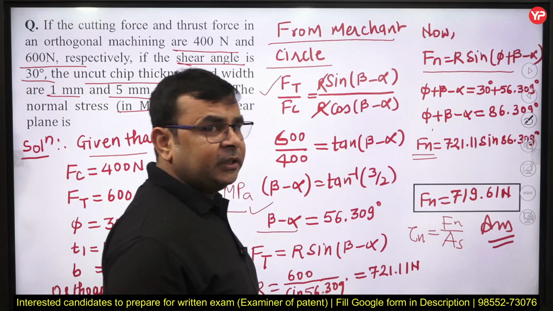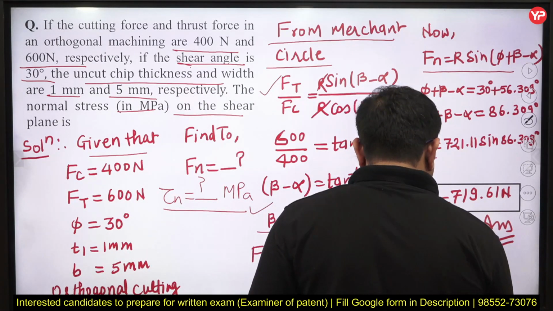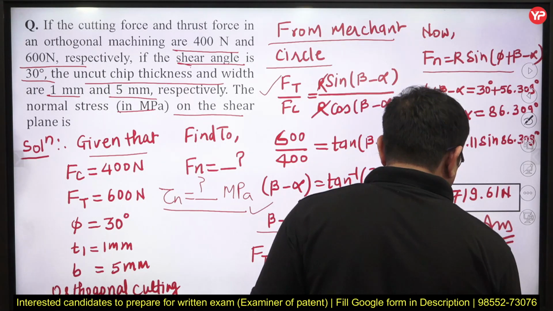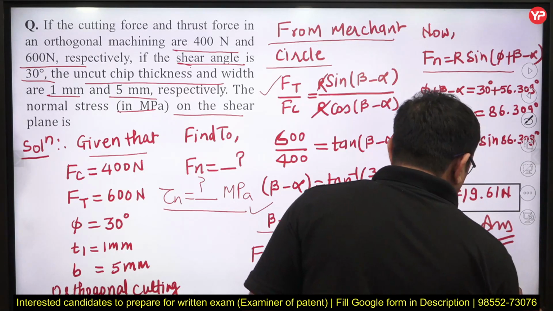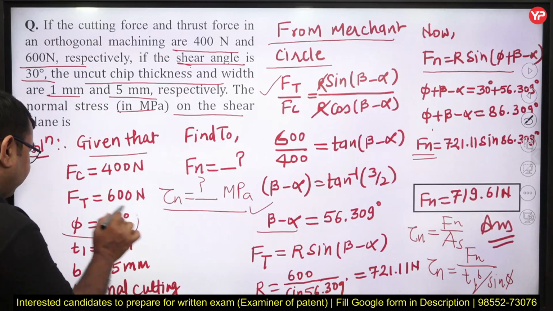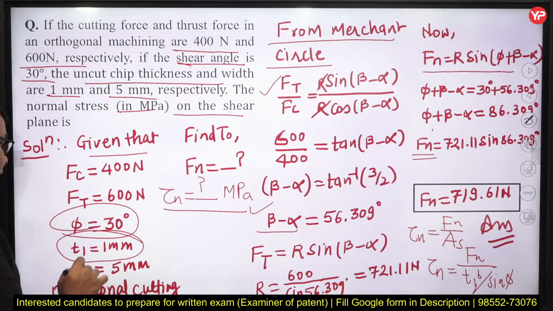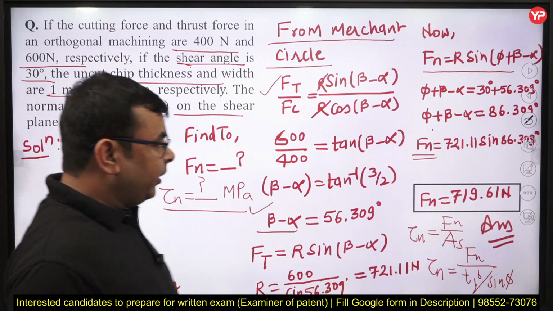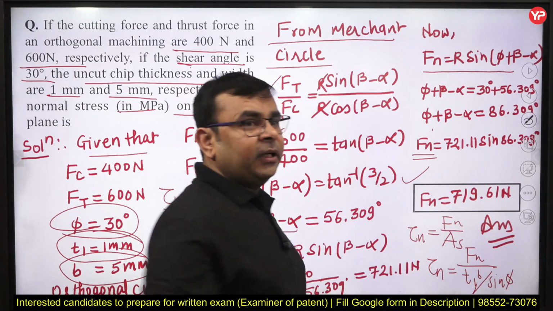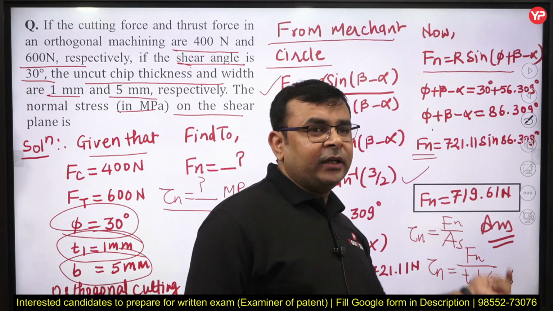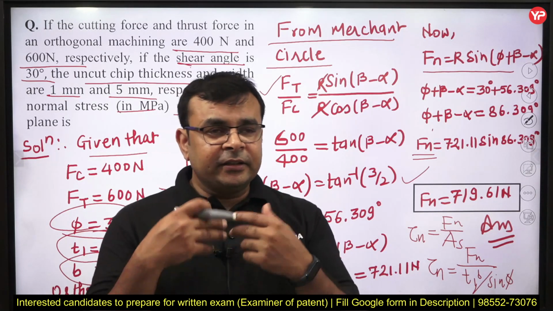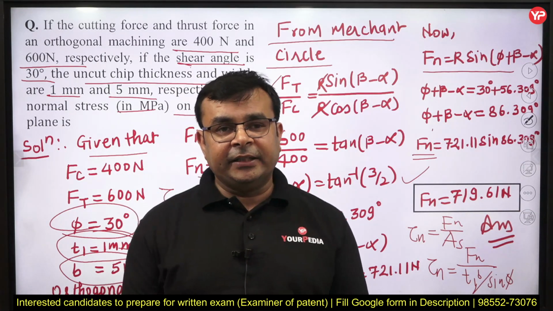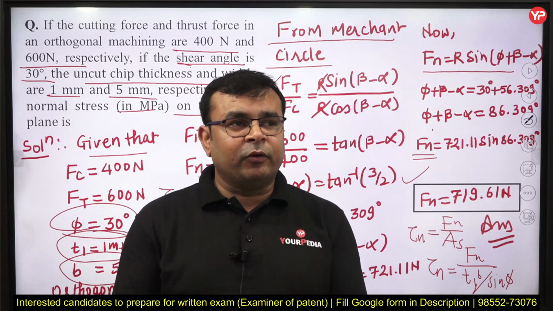The shear area can simply be written as T1 into B over sin phi, so stress is Fn upon T1 B over sin phi, correct. You see here you have phi, here you have T1, and similarly here we have the width also. So all this data is already given here, you just put in these values; the normal force we have already determined. Put all these values here, then you will get the answer, yes or no? In this way you can write this problem. This is the proper way in which you have to write the solution. Is it clear? So this is all about this question. Thank you for watching this.